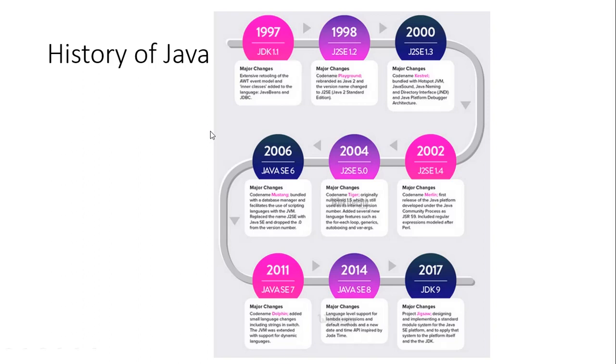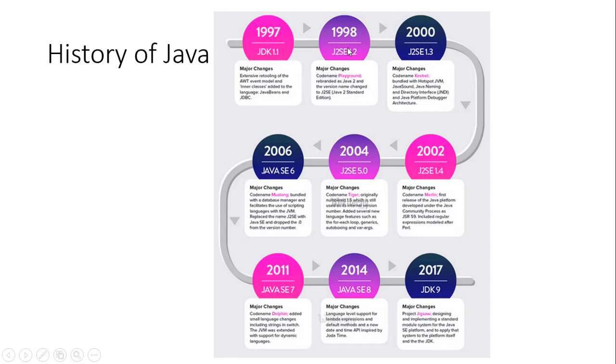Now Java has taken a very long journey. In olden days they used to call it JDK, Java Development Kit. The first Java Development Kit that came, which is commercially available, was 1.1. Later they released the 1.2 version. Now what is this 1.1, 1.2 and so on? You are going to learn about versioning in software engineering, which is the other paper that you are going to learn.